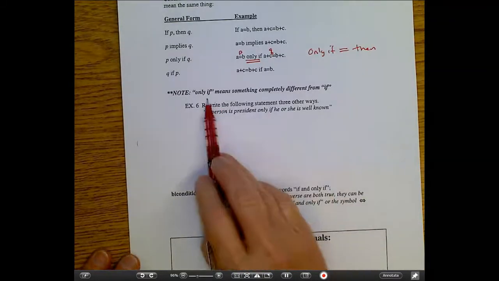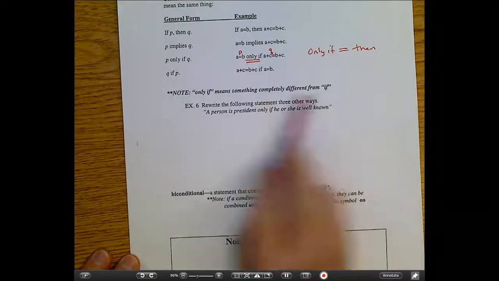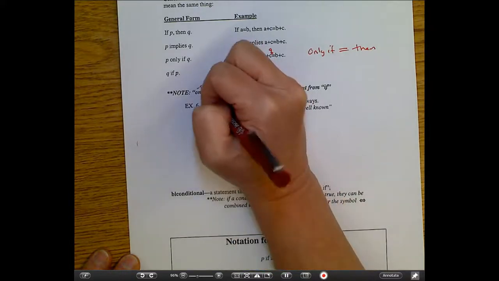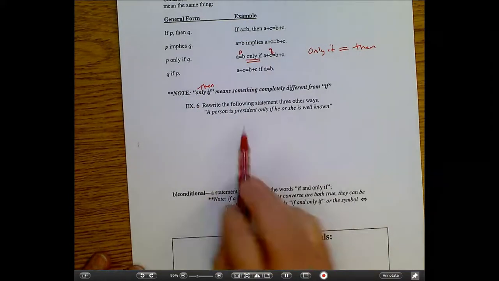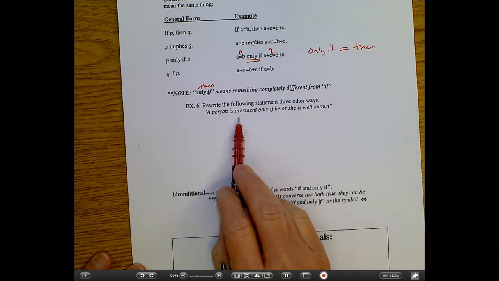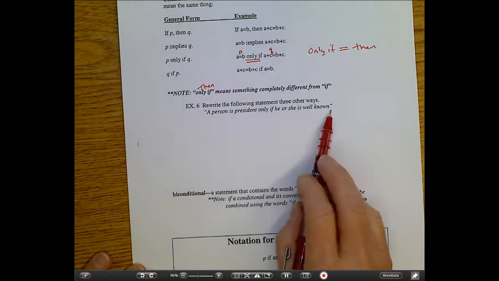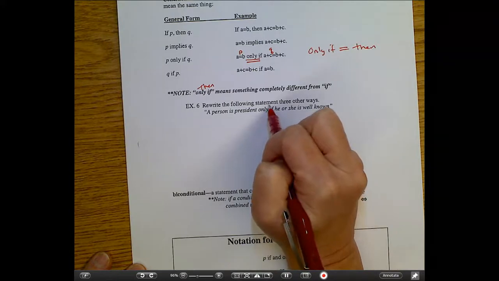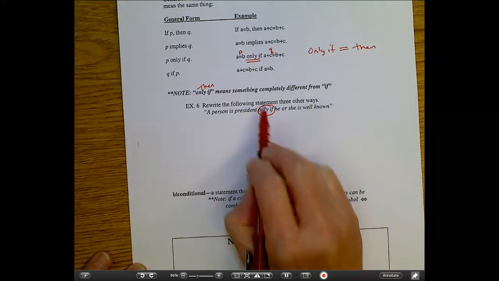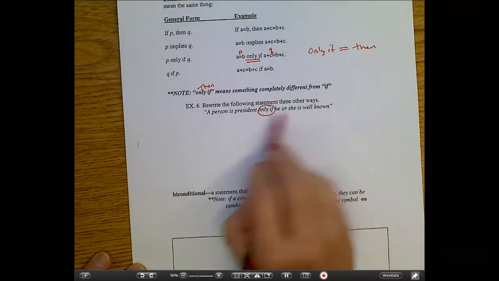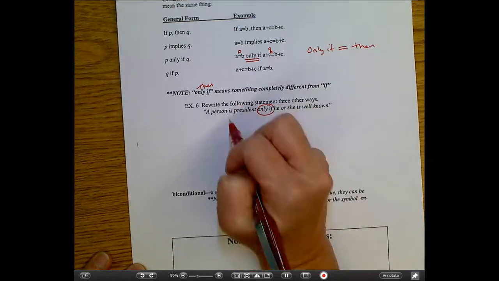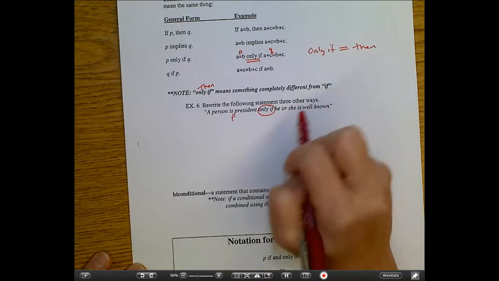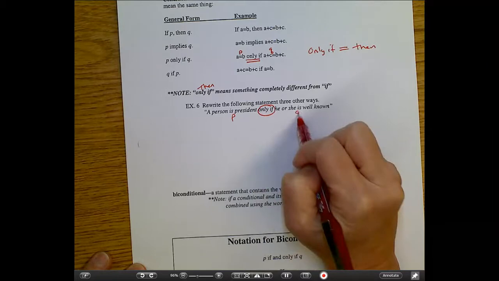Now, only if means something different than if. They are not the same. This is kind of like then. Now, let's take this sentence. A person is president only if he or she is well known. Let's kind of diagnose this before we get started. The only if, remember, that's like the part that's cutting it into 2. Everything prior to only if is the P part, and everything after only if is the Q part.